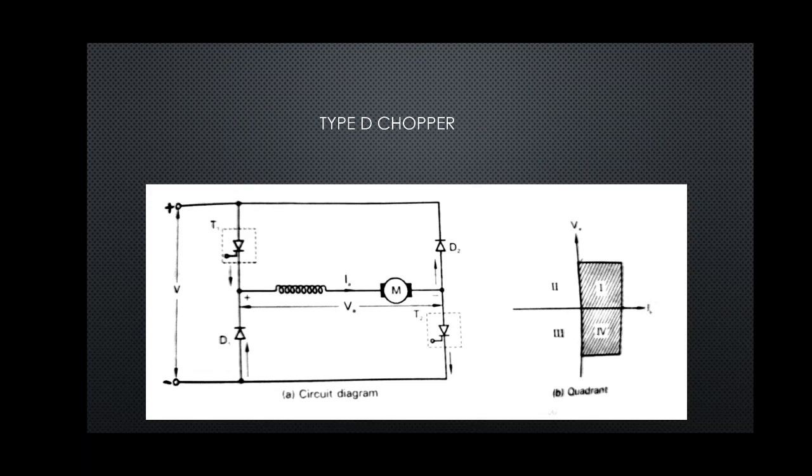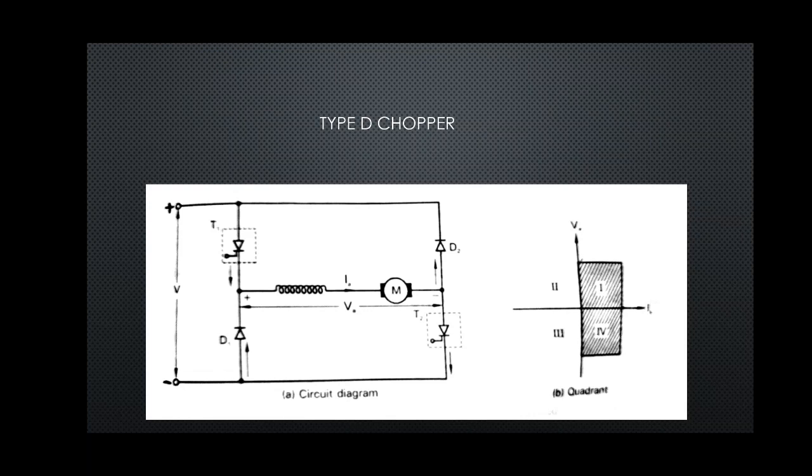When T1 and T2 are off, the polarity is going to change. Then D1 and D2 will be on, and what we observe is that the output voltage is negative.